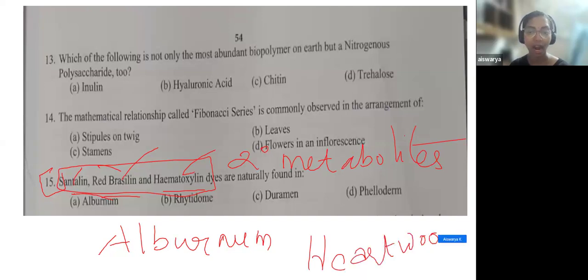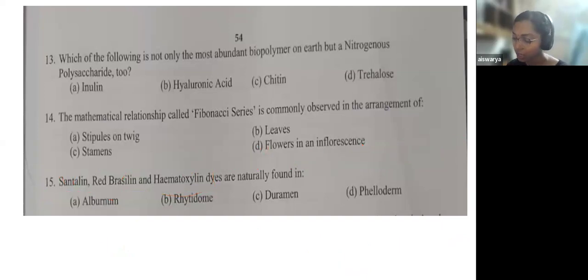If they had given you hardwood, sapwood, etc., it would have been a very easy question. But here the other terms have been given to you. If you know these terms in detail, you could come to the answer. So the answer to this question is D. Sorry, C, not D. Duramen, option C.